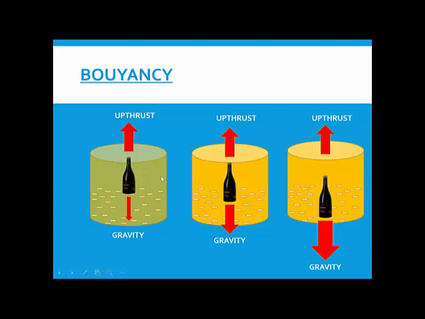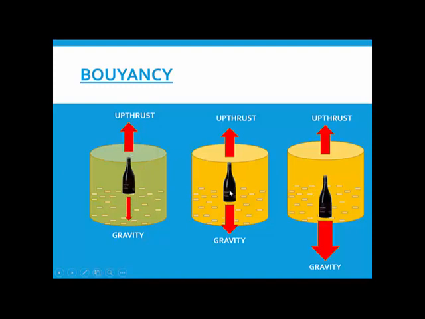It may not be standing like this, it may be just tilted, but it will still be floating on the surface of the water. Since the mass is less, the force of gravity will be less, but the upthrust in this case is more, so it will be floating.